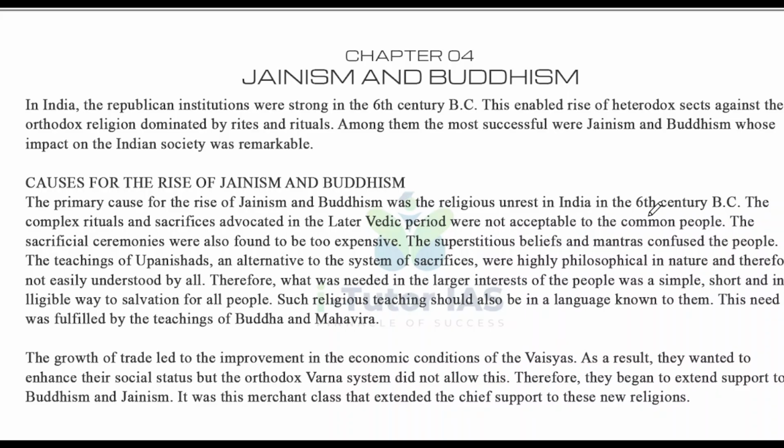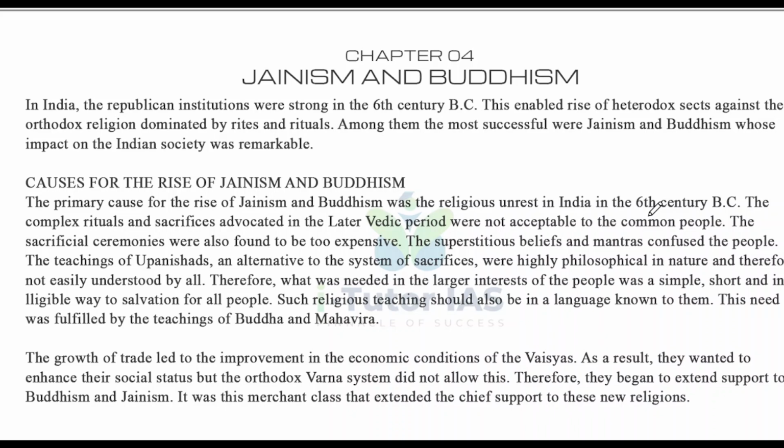For the UPSC exam, Jainism and Buddhism are important topics in Indian history, culture and philosophy, known for challenging Brahmanism and promoting ethical living. So it's important not only for history, but also for culture and philosophy.